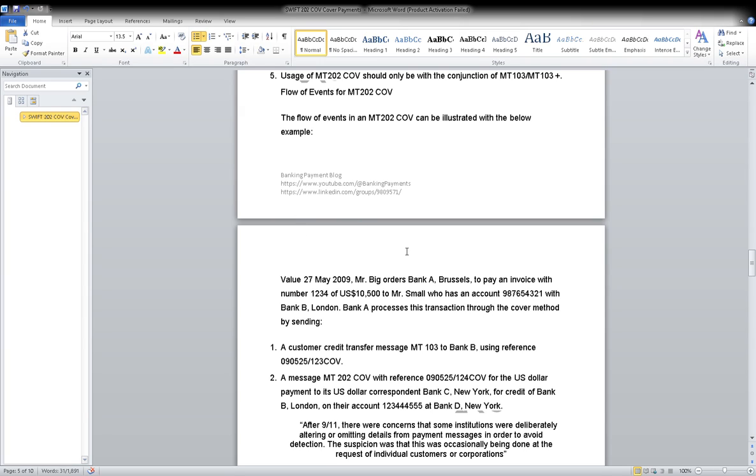What is the sequence of the statement? What is 60F? It is a new field for us. It is the opening balance of the account at the start of the statement period, like we can see in our statement. And 62F is the closing balance. Then 86 is additional information.